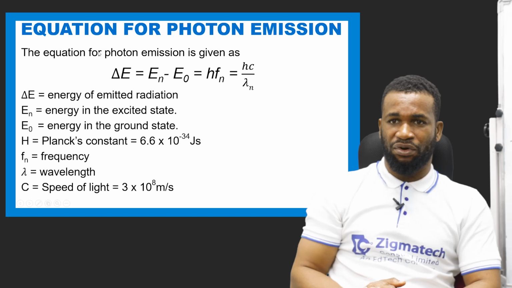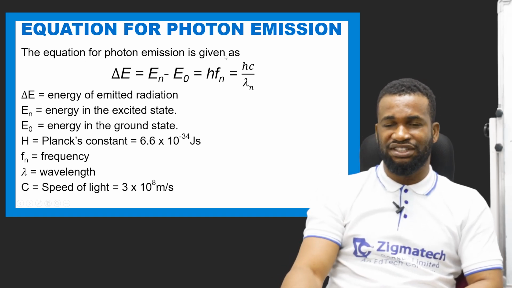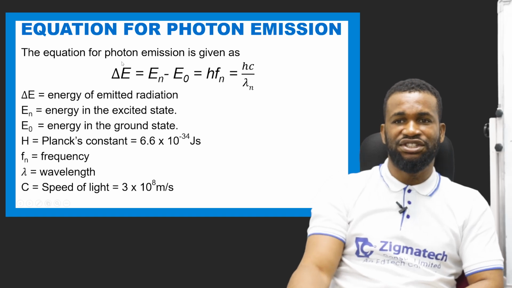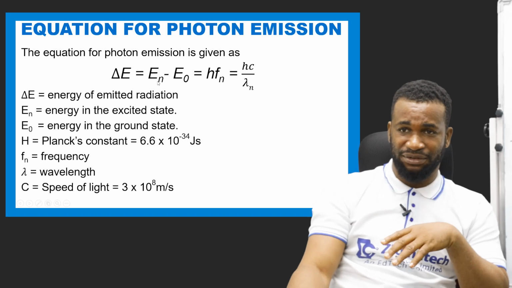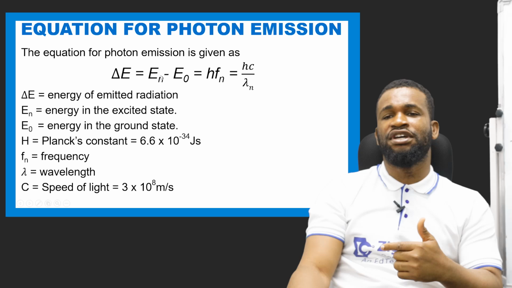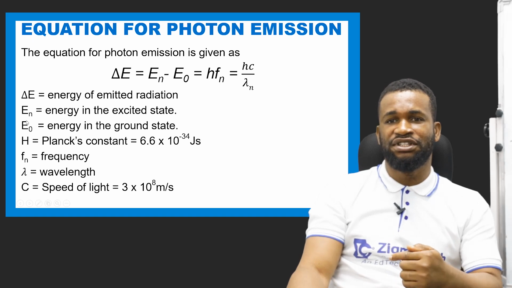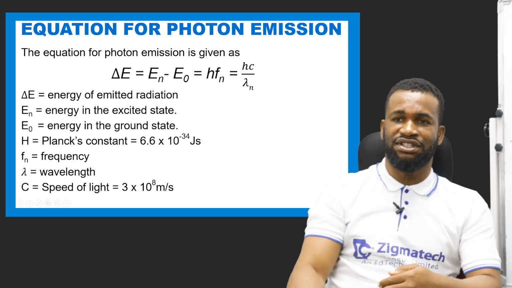Now, the equation for photon emission is given as this. This is change in E, which is the change in energy level, En minus E naught. E sub n is the excited state, the upper state, and this one is the ground state.